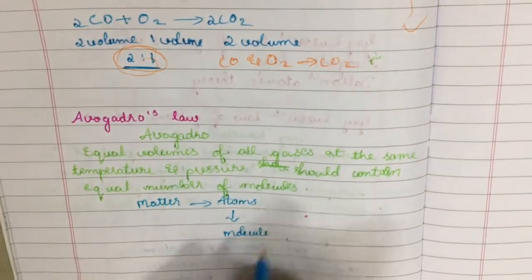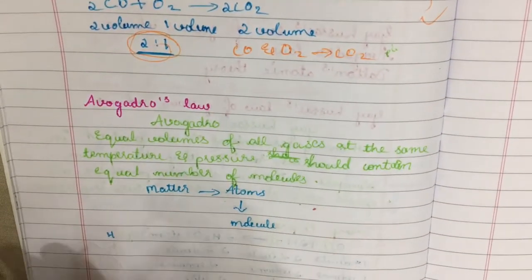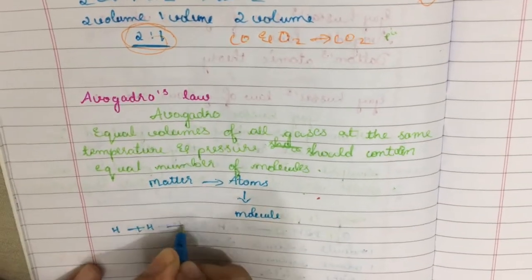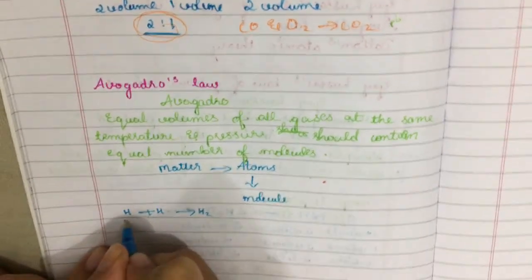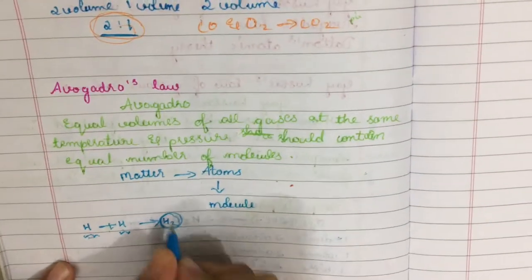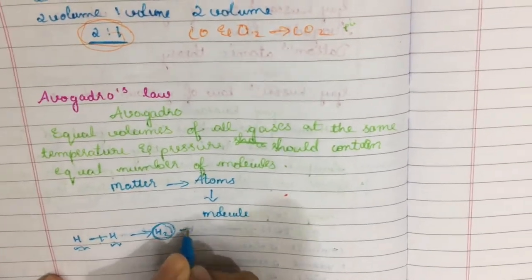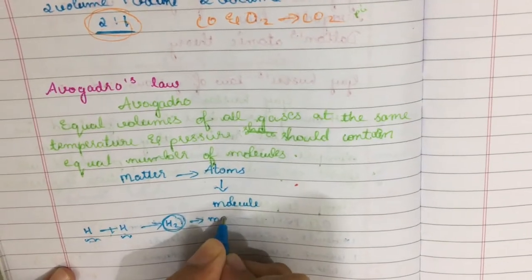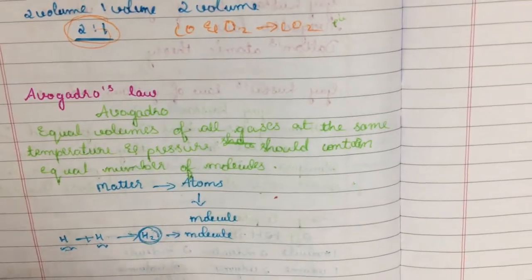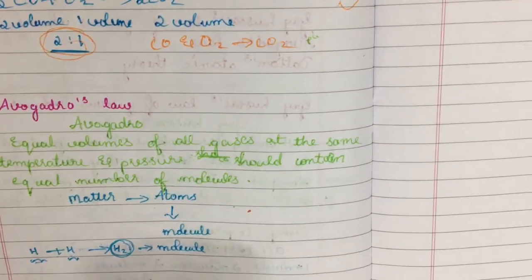So taking the example of hydrogen, H is one atom, and when hydrogen plus hydrogen combine they give H2. H and H are atoms. They combine with each other to form hydrogen. This is a molecule.